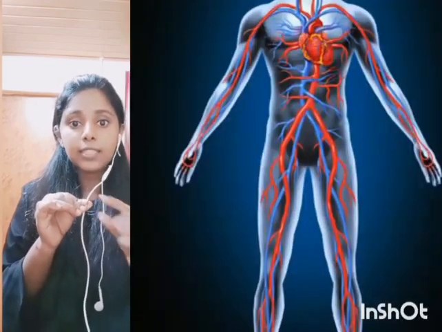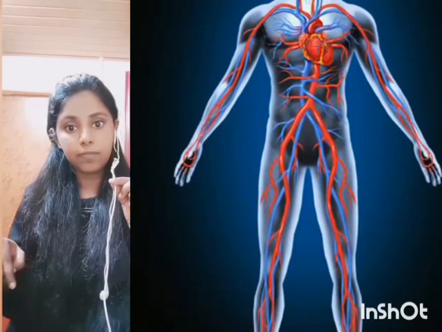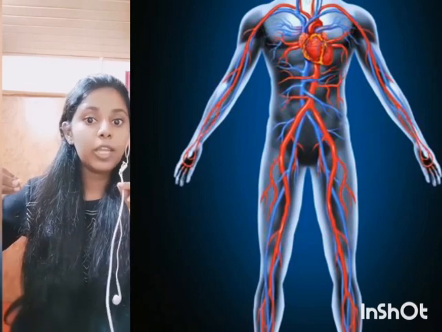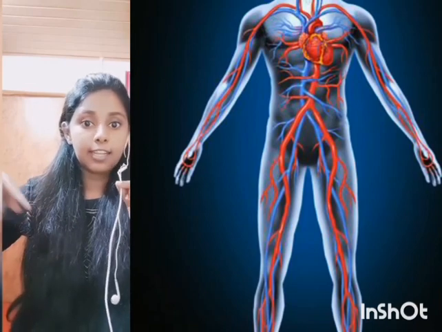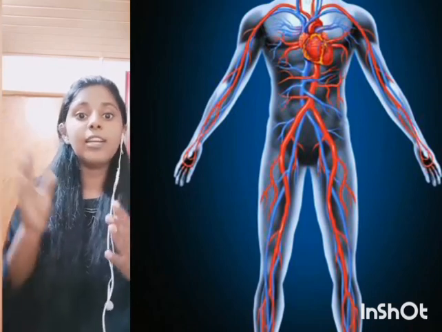The body meets its requirements through this oxygenated blood. After utilization, the deoxygenated blood is again drained by the superior and inferior vena cava back to the right atrium. Now the cycle repeats.